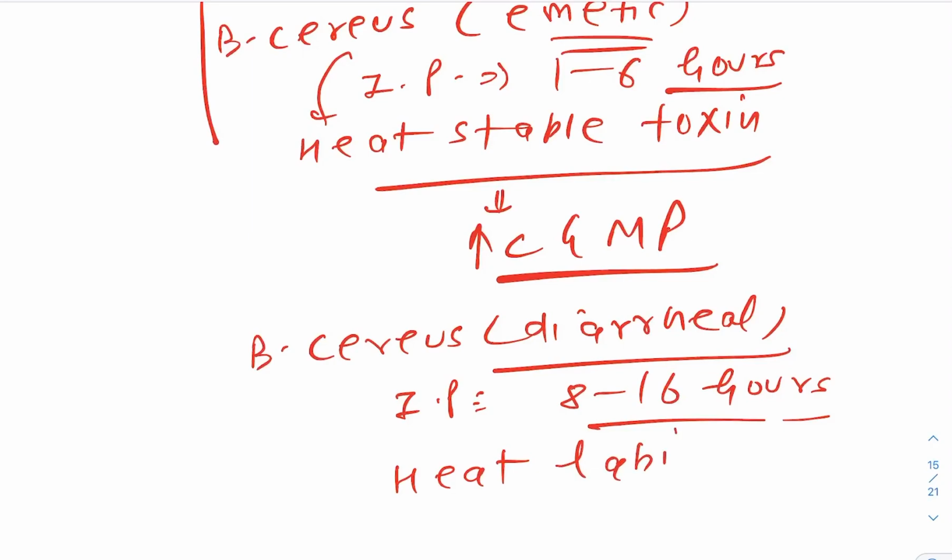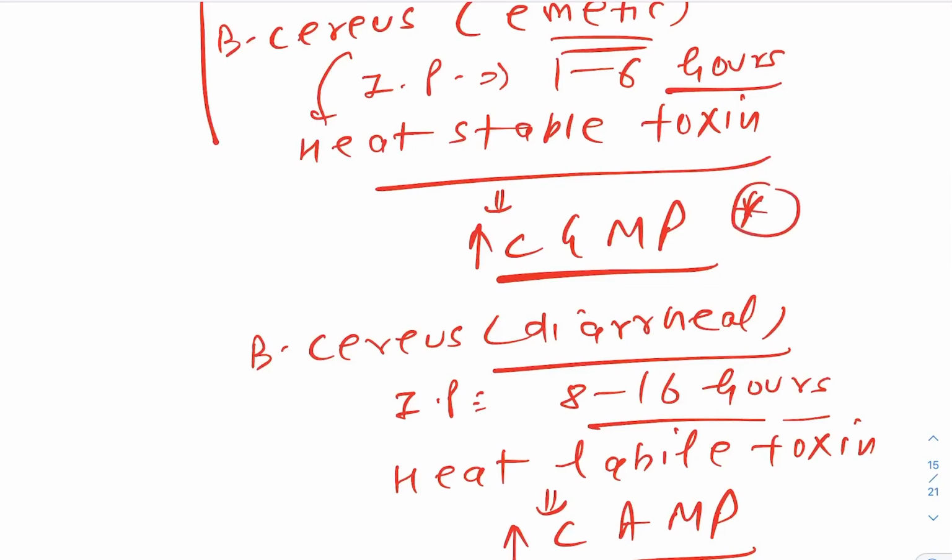It is a heat labile toxin, and the mechanism of action of this toxin is what? It is cyclic AMP, that is adenosine monophosphate. Got my point? So the emetic one, Chinese fried rice one, is cGMP, guanosine monophosphate, and this is adenosine monophosphate.